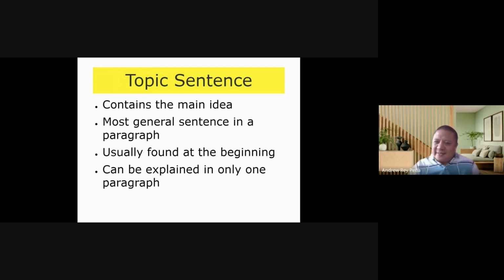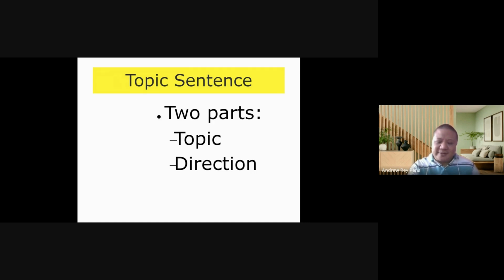And a topic sentence has the characteristic of being explainable in only one paragraph. If the topic sentence cannot be explained in just one paragraph, then it's not a topic sentence, it's a broad sentence. Okay? So that is a topic sentence. It's the one that contains the main idea, and because of that, all the other sentences in the paragraph are just there to support the topic sentence.